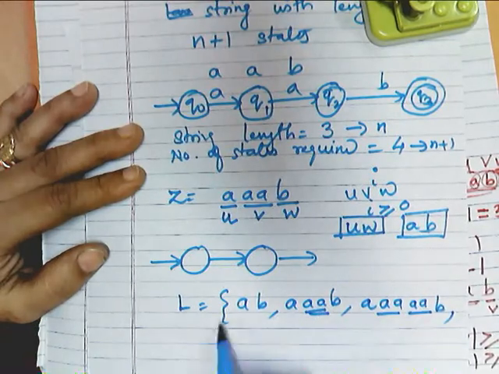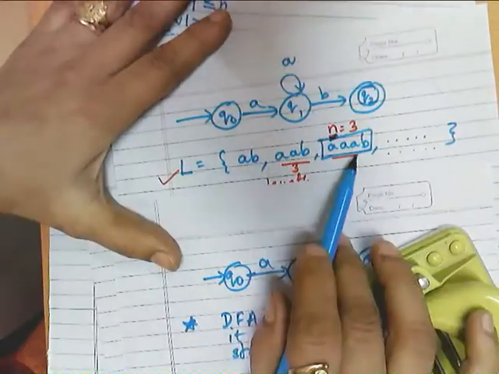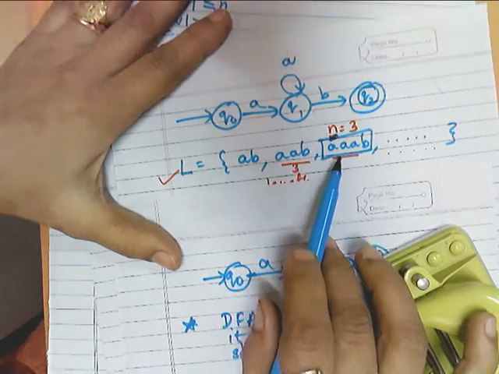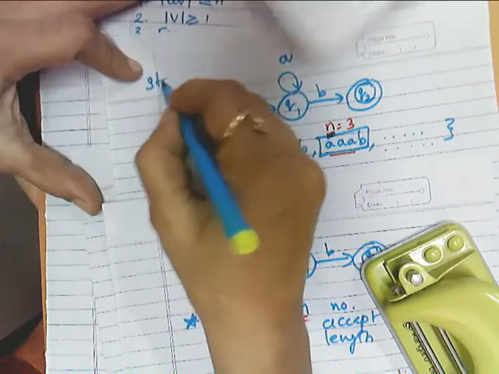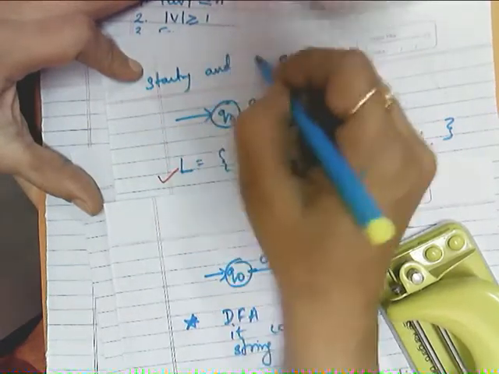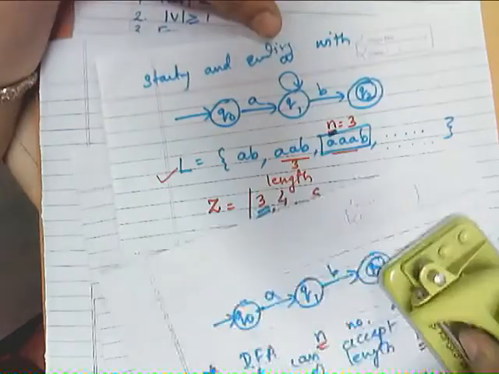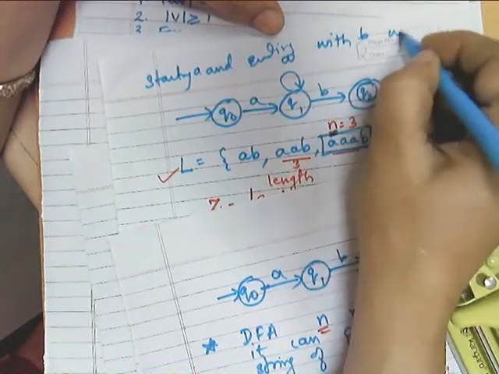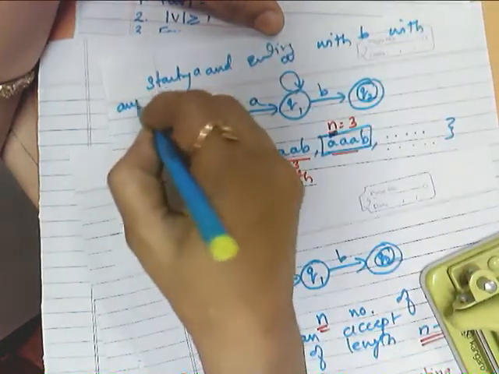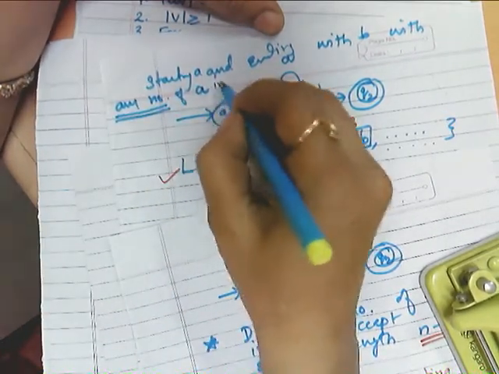So now if this is my language and I am trying to verify it with this language, you can easily find there is a difference. What is the difference? This language is what? Starting with a and ending with b, with any number of a's in between.